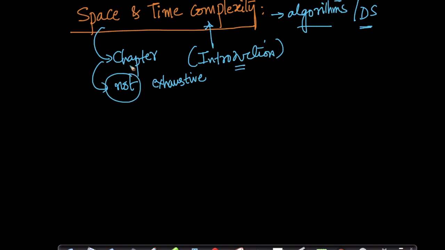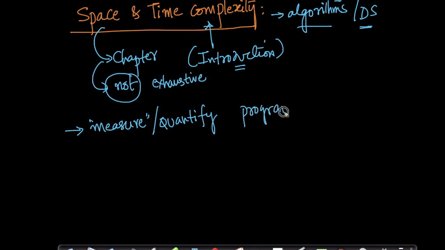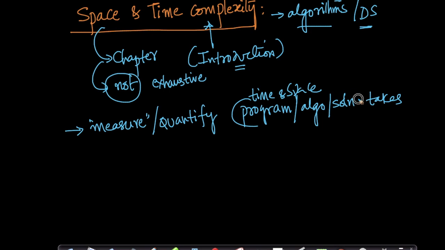Now, what space and time complexity mean is very important. This is one mathematical way for us to measure or quantify how much time a program or an algorithm or a solution that you have written takes. So it measures how much time and space a program or an algorithm or a solution takes. I think it's better to understand this concept with an example instead of just talking about it in theory. So let me pick up an example here.